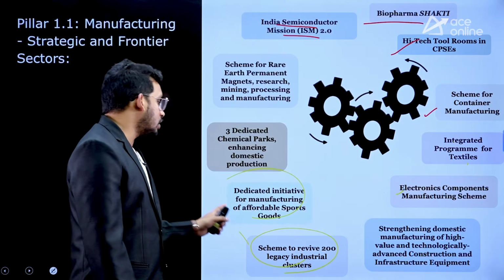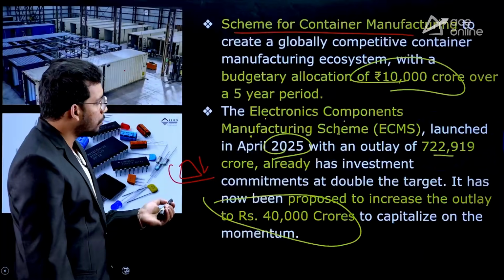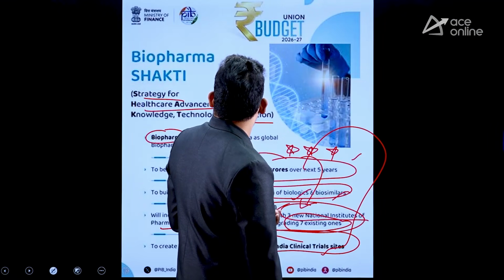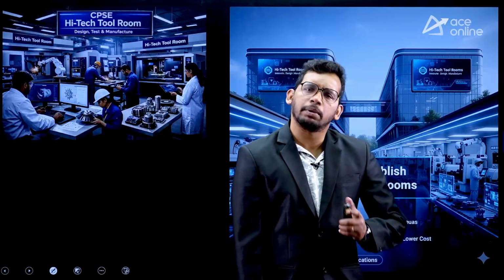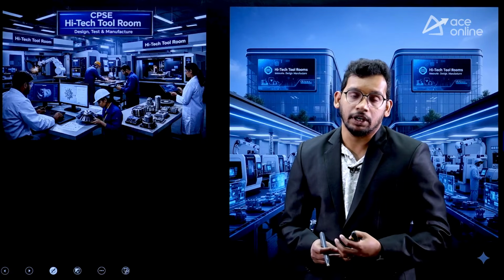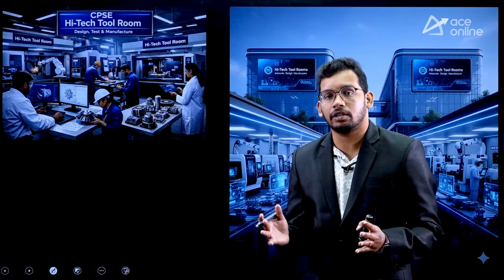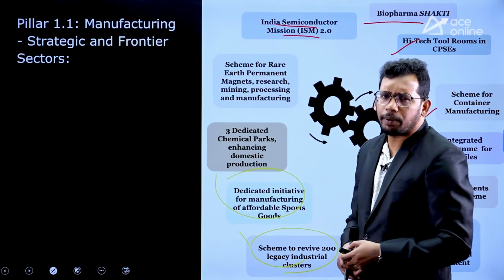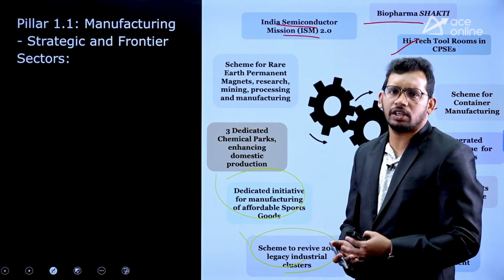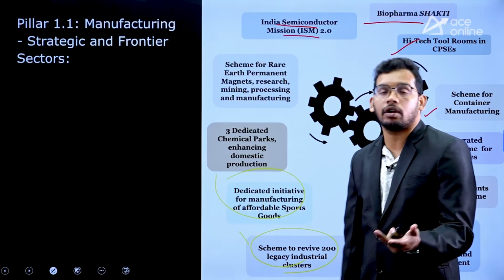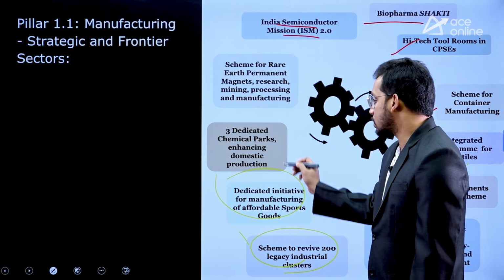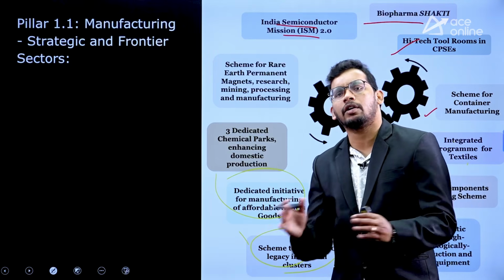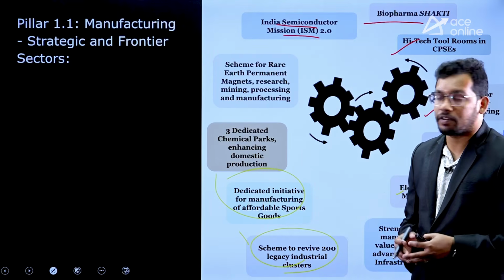Then a dedicated initiative for affordable sports goods. So you might be aware that China is very much dependent on sports for their GDP. Sports are contributing a lot to China's GDP. But for India's GDP, sports are still very small contributors. Students are very much involved in theoretical education. But sports practically have a lot of contribution to GDP. For that purpose, government has come up with affordable sports goods manufacturing. It is going to promote the manufacturing of a lot of goods from India itself, so it can contribute to GDP.